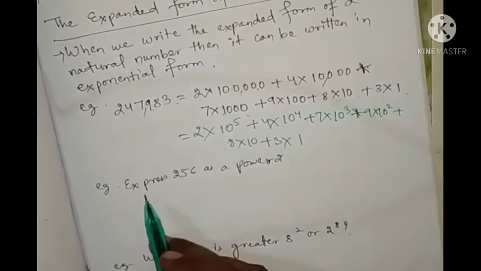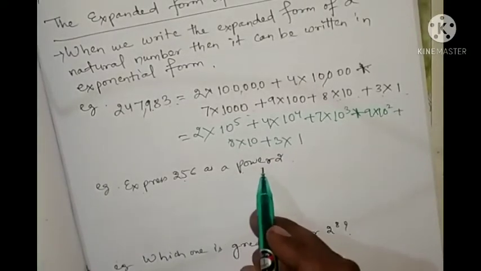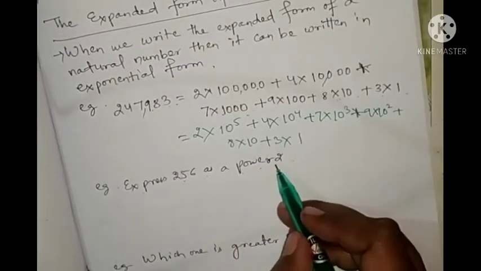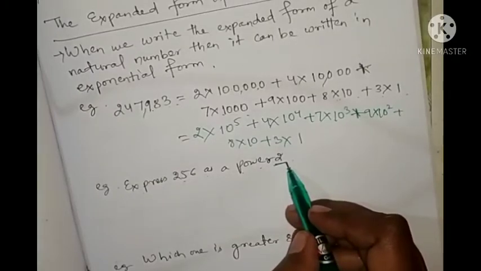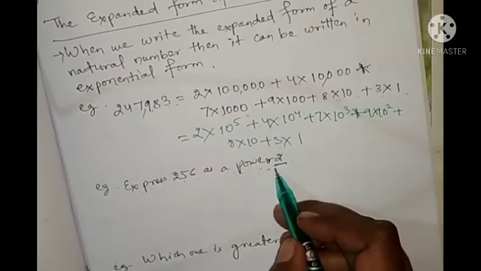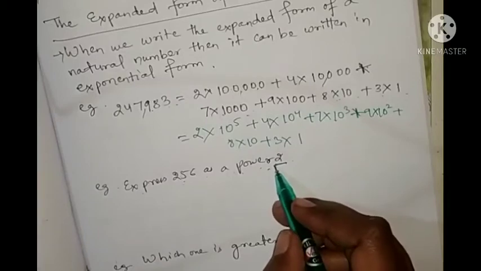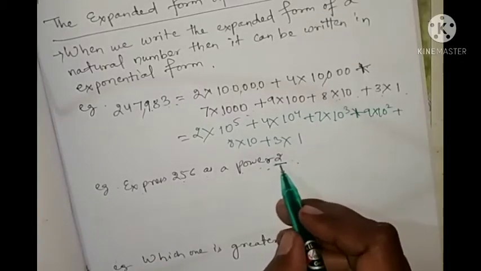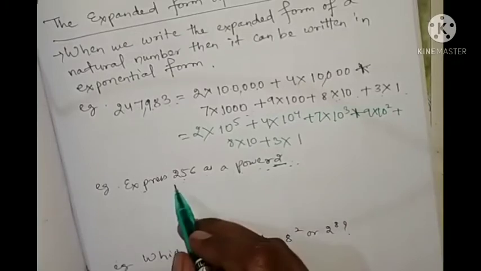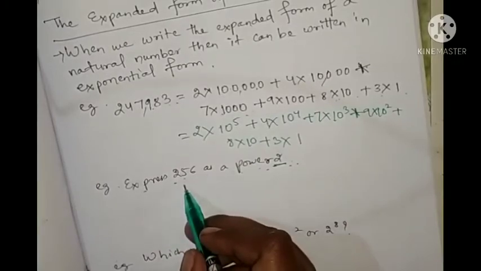Now express 256 as a power of 2. We'll keep the base 2 and express it in exponential form.